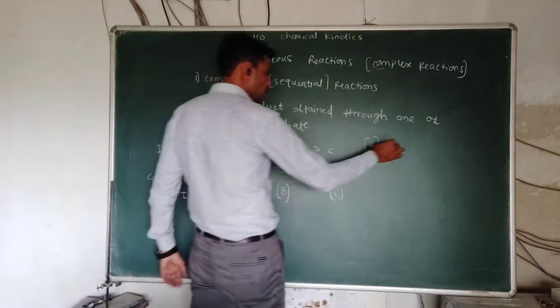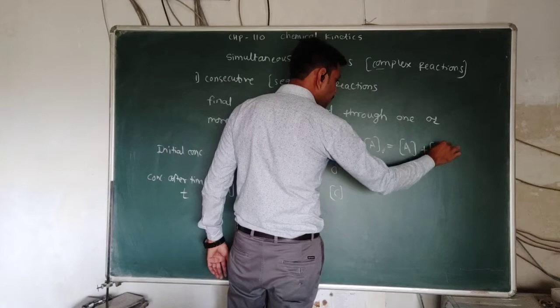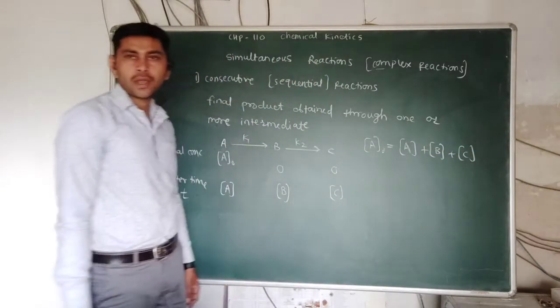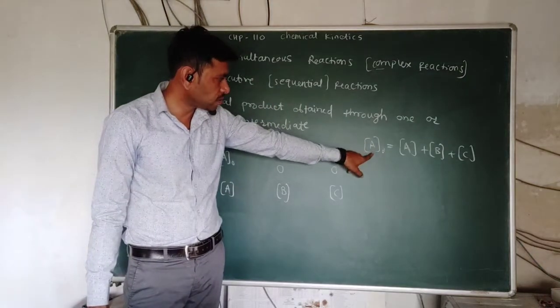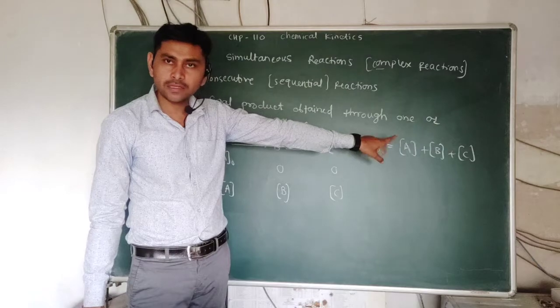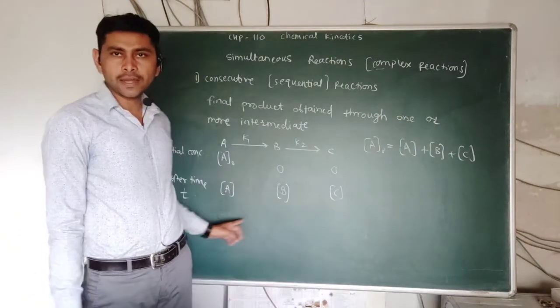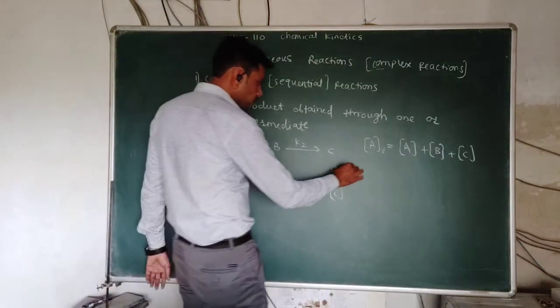So the initial concentration of reactant is the summation of the concentration of A after time t, B after time t, and C after time t. So generally this equation is obtained.